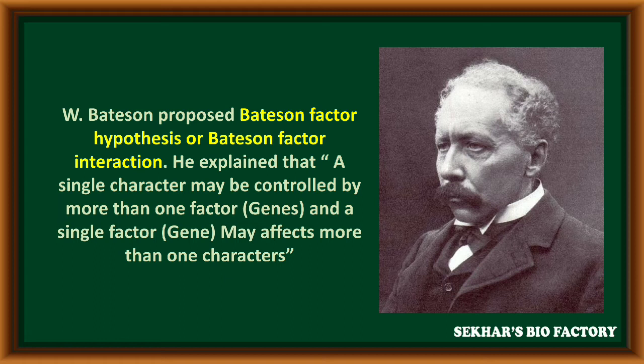In this hypothesis, he explained that a single character may be controlled by more than one factor or gene, and in a similar way, a single factor or gene may affect more than one character in a living organism, according to Bateson.